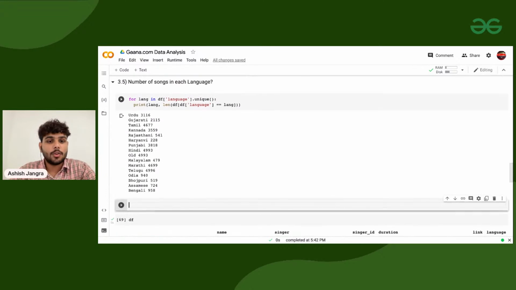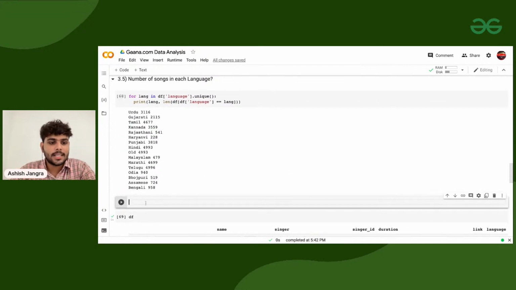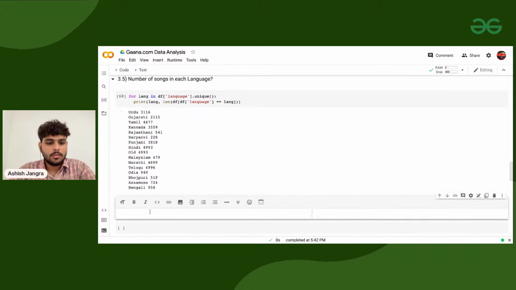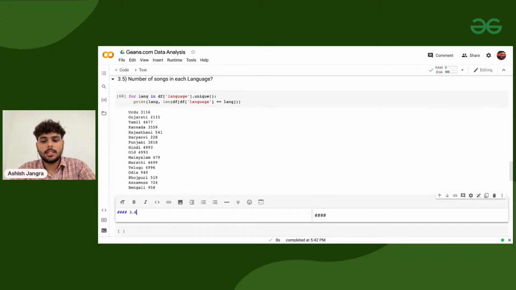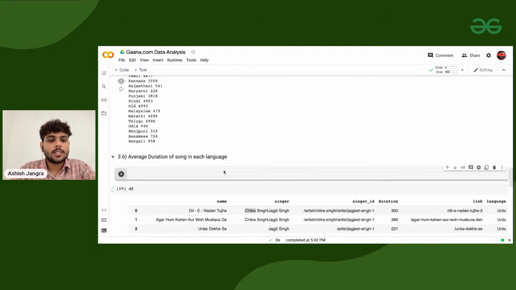And similarly, if you want to know what is the average duration of Hindi songs and English songs and Punjabi songs or whatever languages we are having, let's add that as well. So let's go with 3.6, average duration of songs in each language.